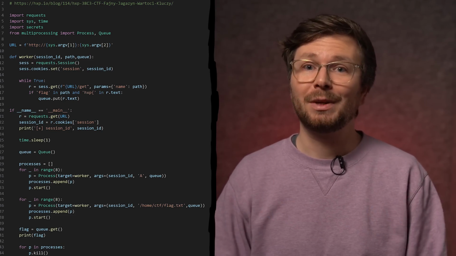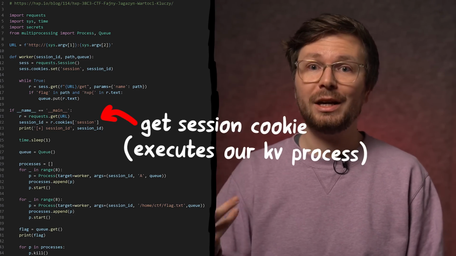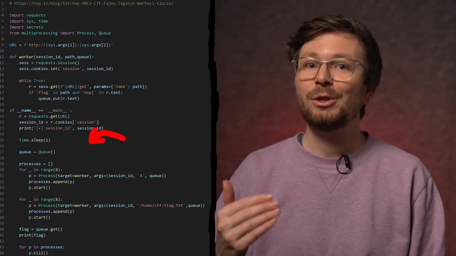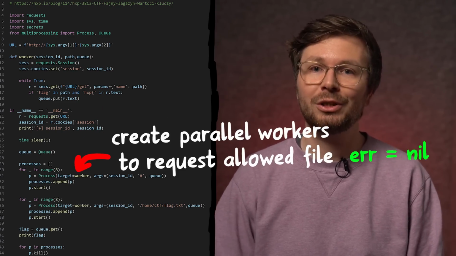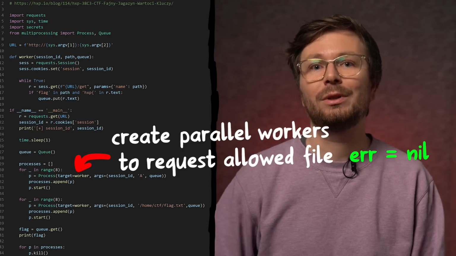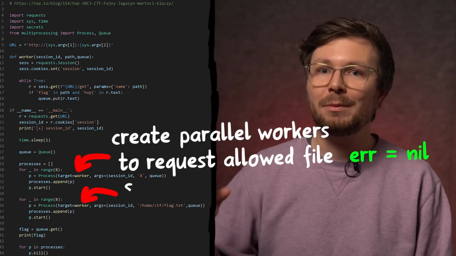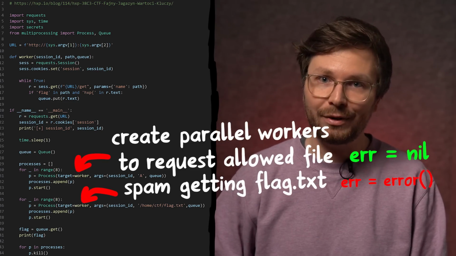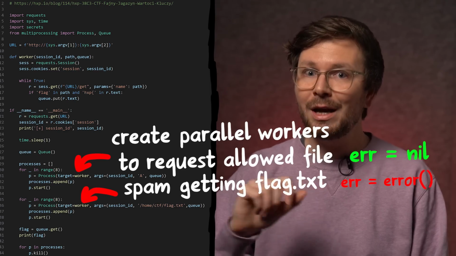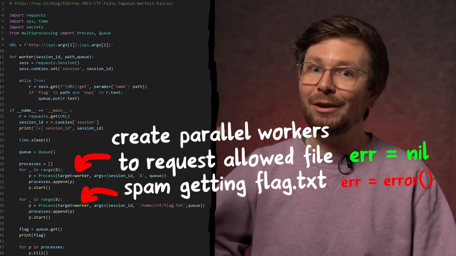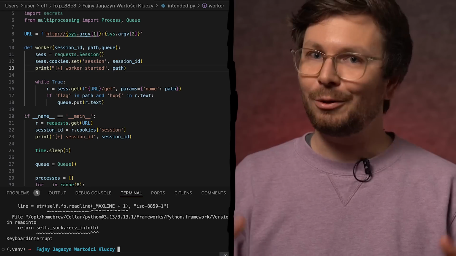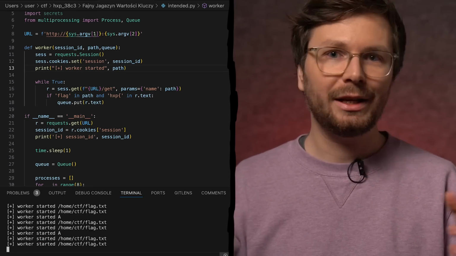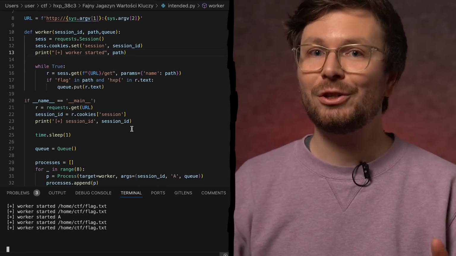It's super simple. We first get a session ID to initialize our personal key value store, and then we just spam requests to get a file that passes the check path function and writes nil into the error variable, while we also spam requests to read the flag.txt file. This will return an error, but if right afterwards the error is then reset to nil, it will leak the flag successfully. Now we can just run it, and depending on the networking and various other factors, eventually we will get the flag.